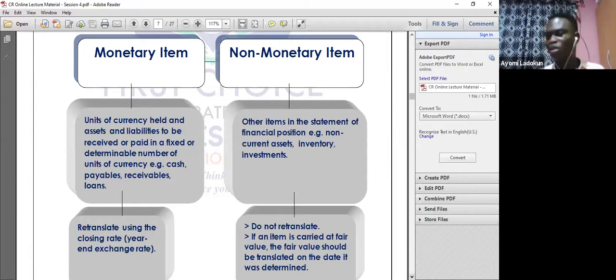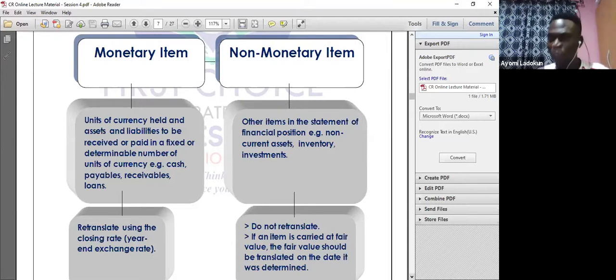Now, let's go to non-monetary items. Non-monetary items are non-current assets, inventory or investment. That's where you now see land coming up. Whenever you are dealing with non-monetary items, you will not retranslate. Can I say that again? Don't retranslate. For example, you bought a land in Cedis in June 2020. When you bought that land, on the day the transaction occurred, you use the spot exchange rate. But you have not paid.